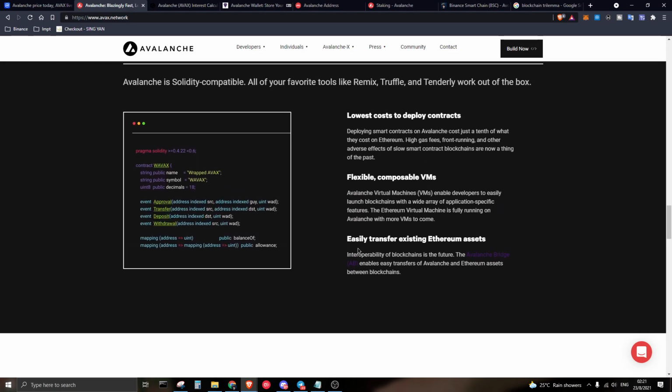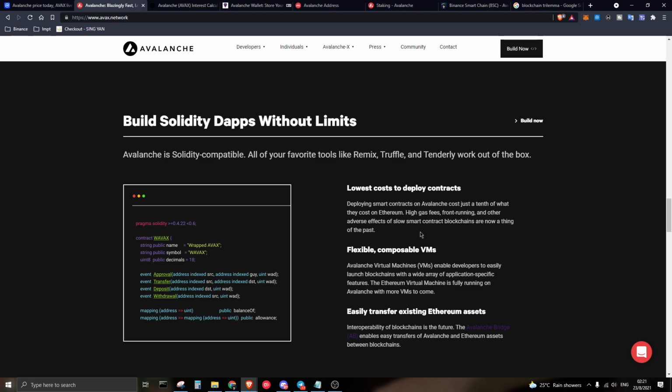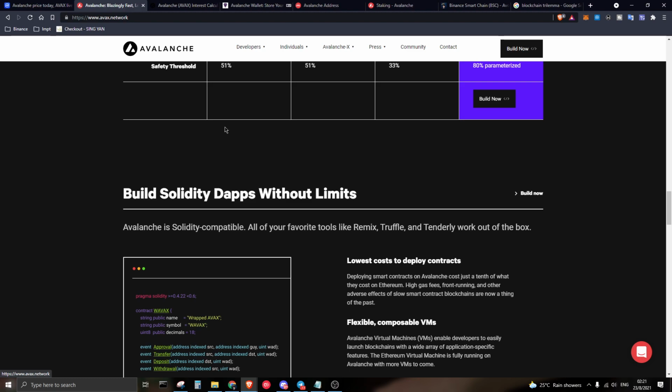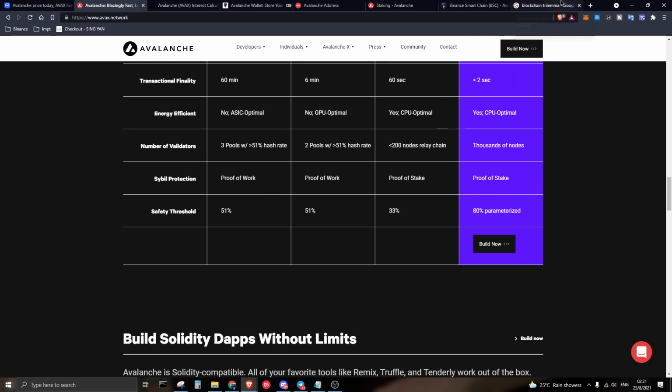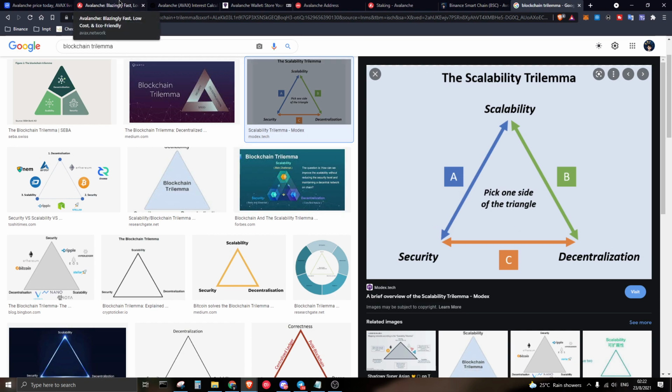Basically it is, I would say, Ethereum 2.0, if some of you want to make it a comparison. This Avalanche might take over Ethereum someday, but to be honest, I don't think they will. It is just because Ethereum has been here for many years, and Avalanche is trying to defeat the scalability trilemma on the blockchain ecosystem. There are a lot of projects out there trying to defeat this, and many of them have failed, because it's super hard to do. If Avalanche managed to do it, they might really become a second Ethereum or something like that.